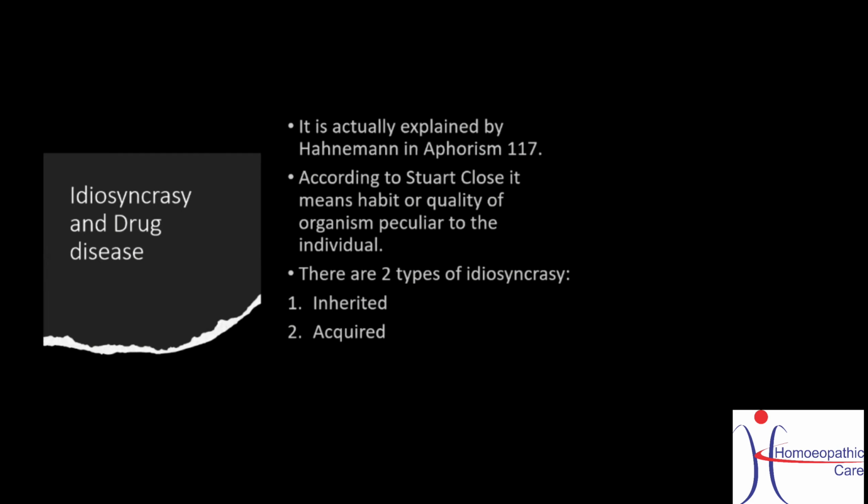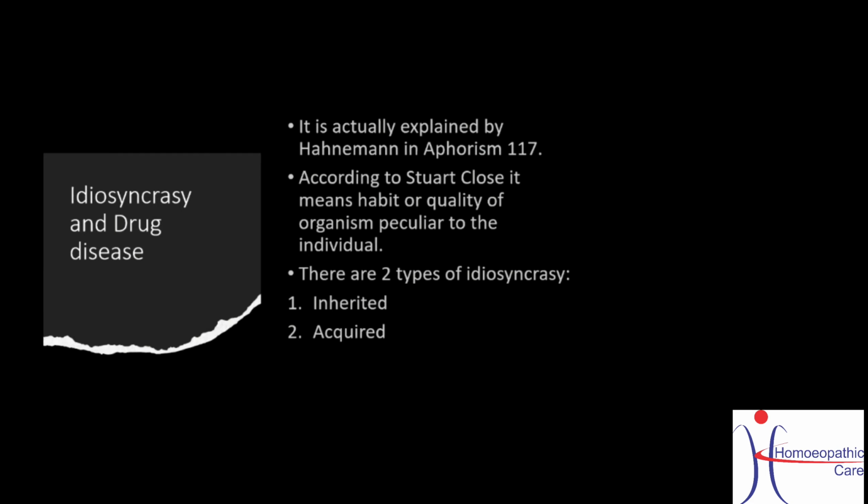There, Hahnemann tells that when you give a drug to provers, say you have 10 provers and you gave a drug, these 10 provers might be bringing up a lot of symptoms. In that, one prover might produce some different symptom which is produced only by that prover, and only very few provers produce that kind of symptom. Now, why did that prover produce that symptom? It's because of his constitution as well as the power of the drug that he produced it. That constitution of the patient or the prover to produce the symptom is called idiosyncrasy.